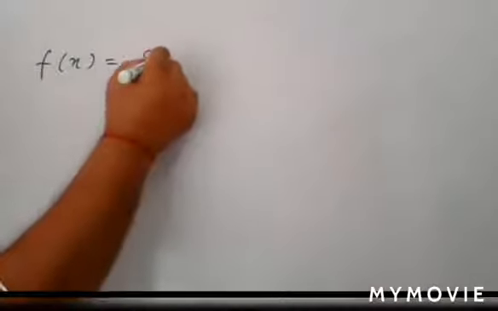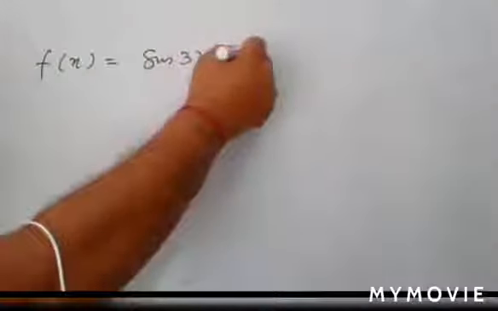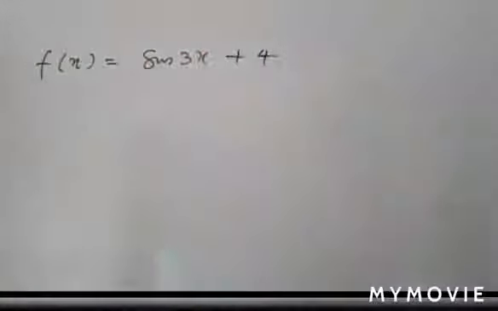Suppose you have a function f(x) is equal to sine 3x plus 4, and you have to find its maximum or minimum value. So how will you find that?